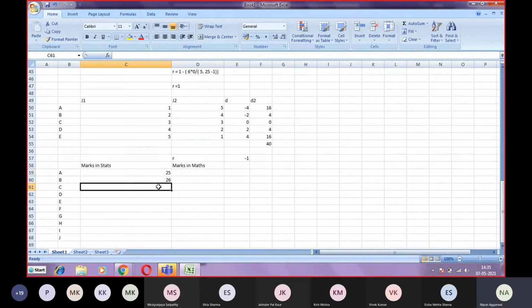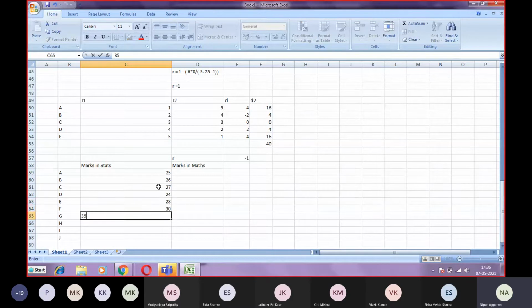So marks in stats and marks in maths. The marks in stats will be like 25, 26, 27, 20, 24, 28, 30, 35, 39, 34, 37.